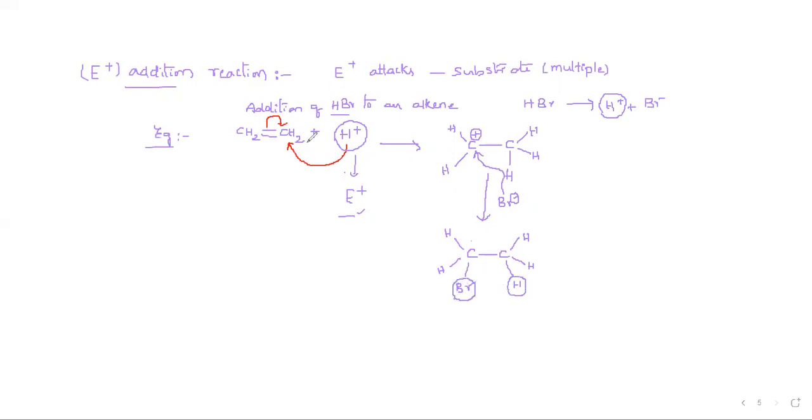See, in this, the alkenes, unsaturated compounds, are converted into saturated compounds, right? If you clearly observe, the unsaturated compounds are converted into saturated compounds. One of the double bonds is going to break. While adding, a double bond always converts into a single bond, or a triple bond converts into a double bond, for each addition of a molecule.